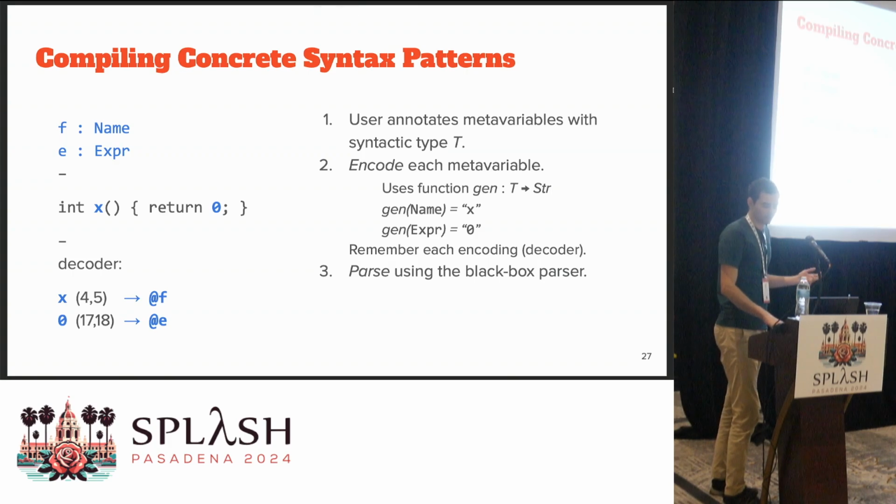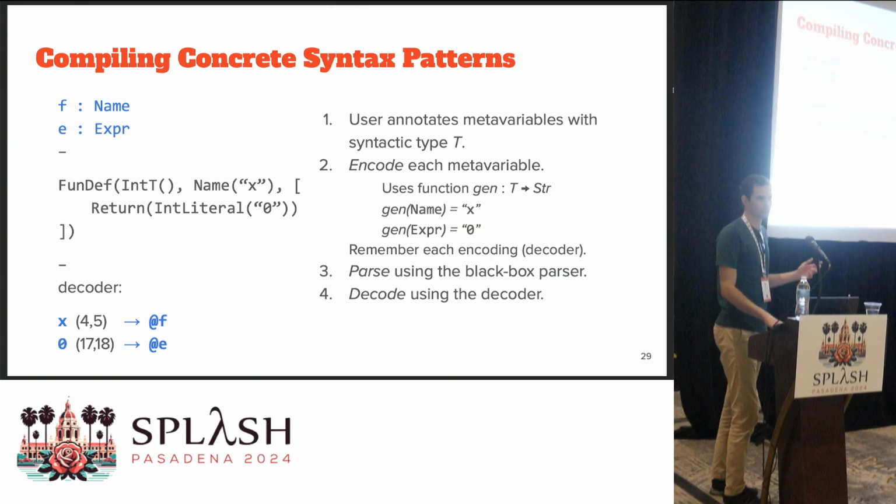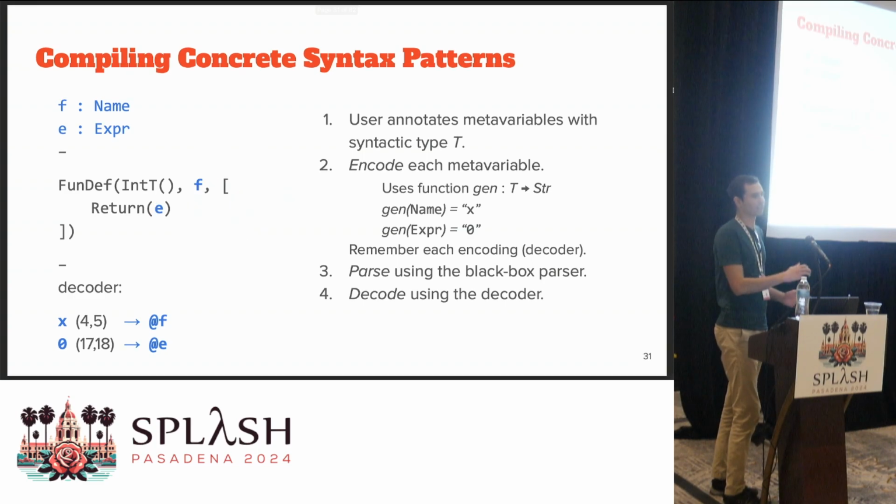So next step, we parse using the black box parser, so we get some AST out of it. And as a last step, we decode it. So we try to identify those parts of the AST that originated from encoded meta variables. So in this case, the name and the integer literal originated from the meta variables F and E, which we can, by the way, detect using location information that the black box parser gives us. And then we just replace them back with the meta variables we used. And this is the basic process from the paper, Concrete Syntax Using Black Box Parsers.